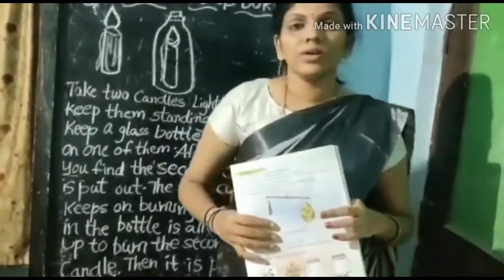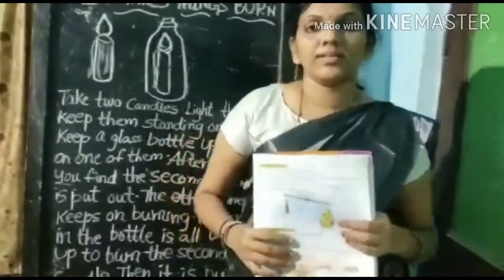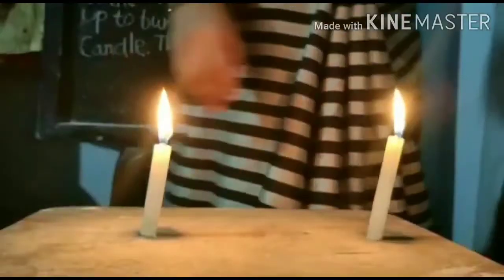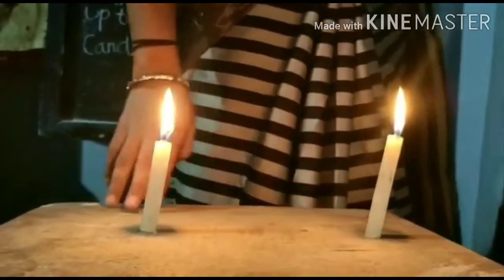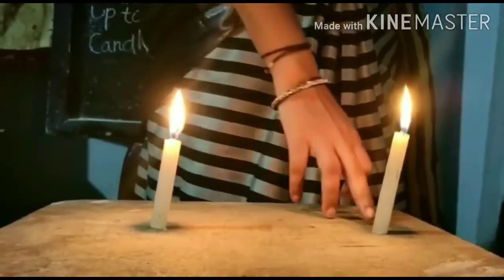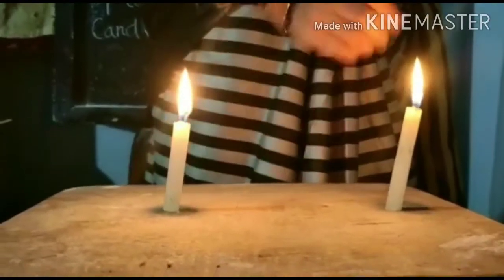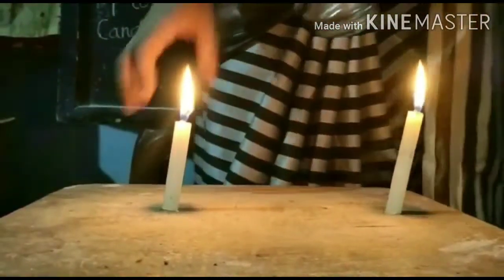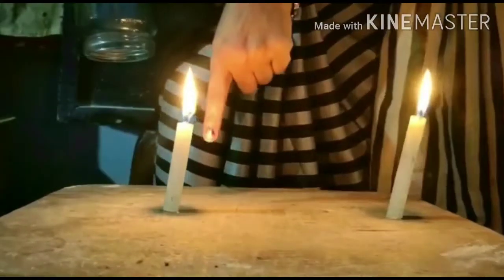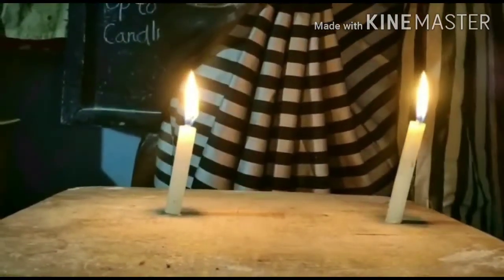Now I will show it practically. Okay, children? See, children, I take two candles. Candle 1, candle 2. Okay? Take two candles, light them. See, I closed this candle with the bell jar.